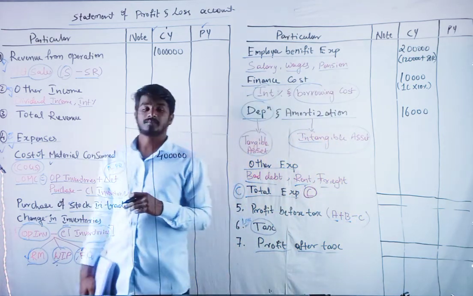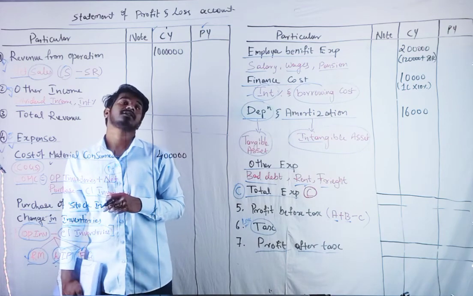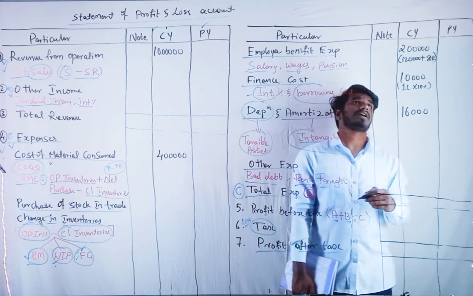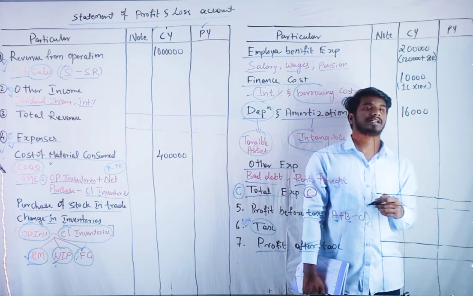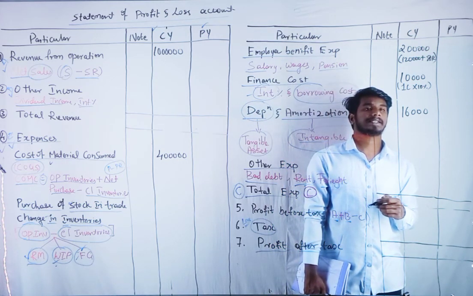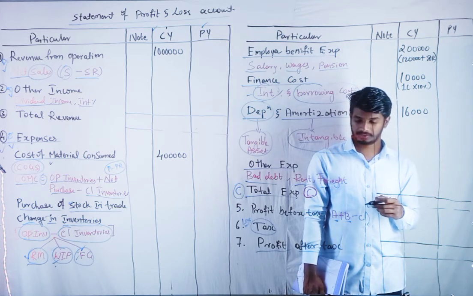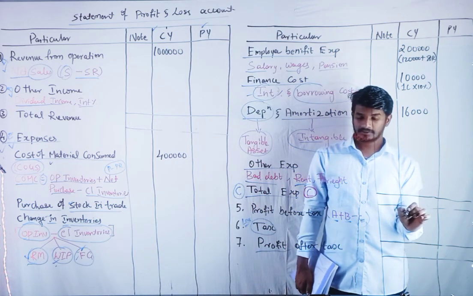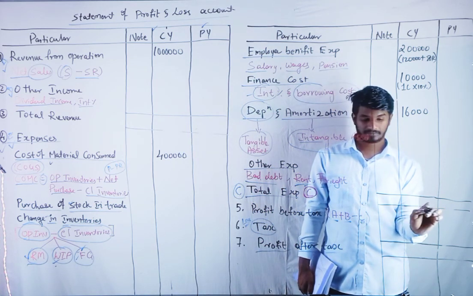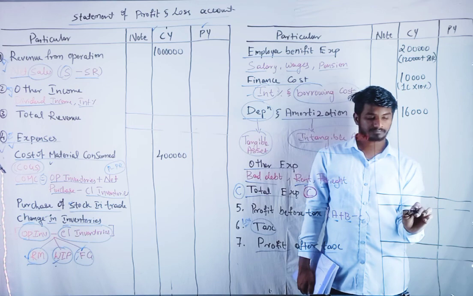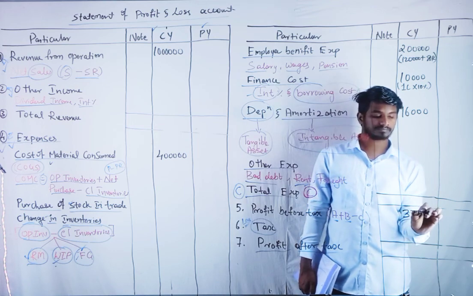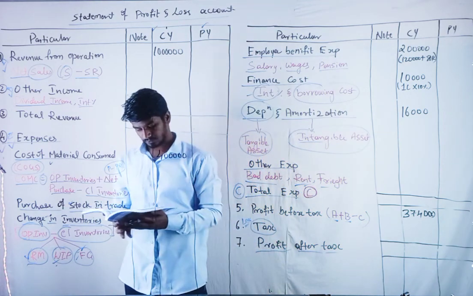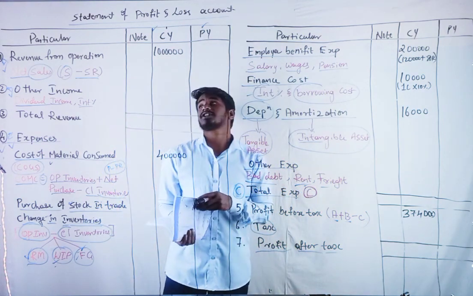The question is done. The profit before tax comes to 3,74,000. That's the question done.